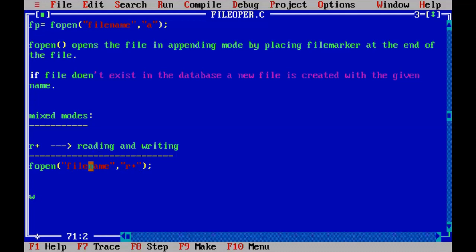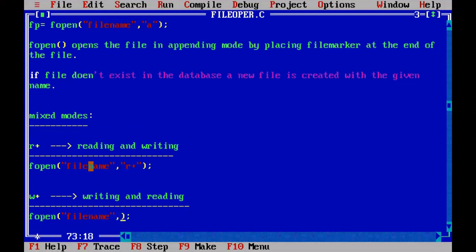Next, we have w plus. W plus indicates writing and reading. The syntax is fopen, the first argument is the file name, comma, and the mixed mode is w plus.